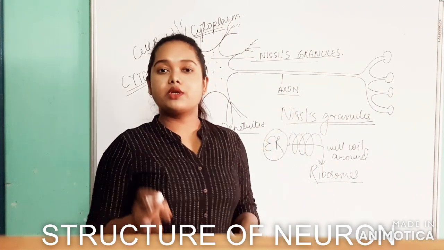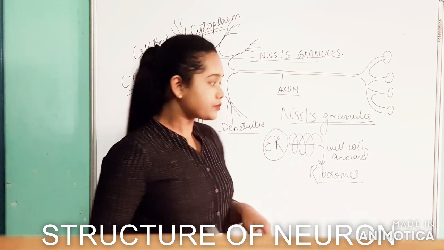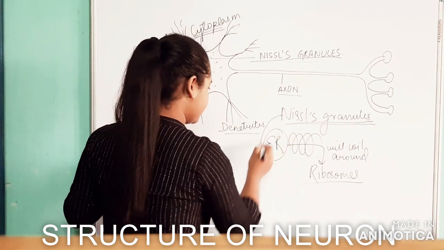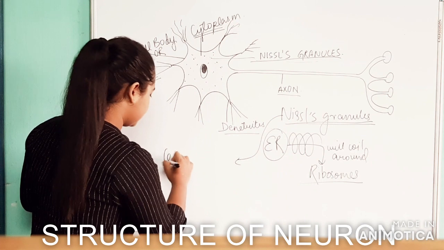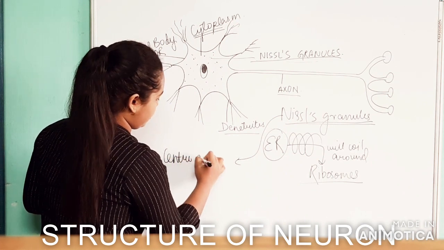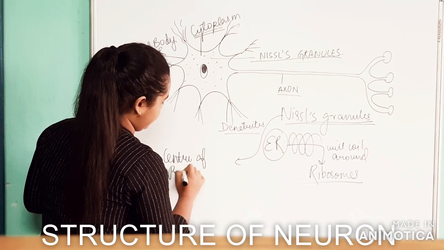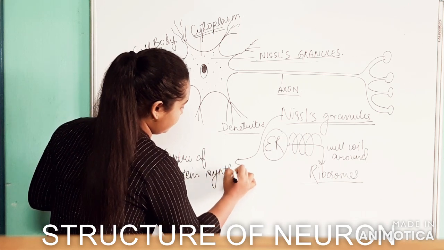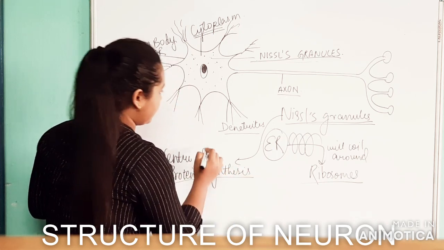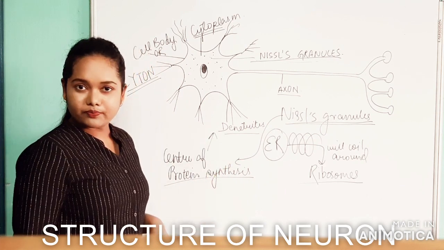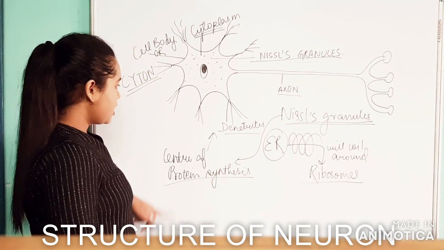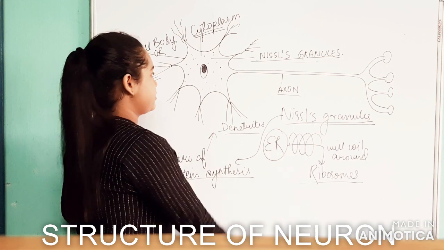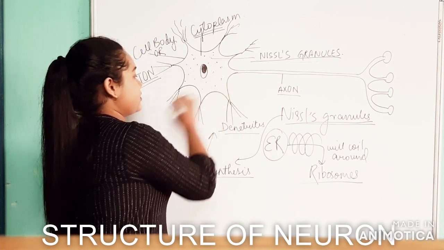Okay, now what is the function of the Nissl's granules? As we know, these Nissl's granules are the center of protein synthesis in neurons. Clear? So this is what we have talked about, the cytoplasm of the cell body.